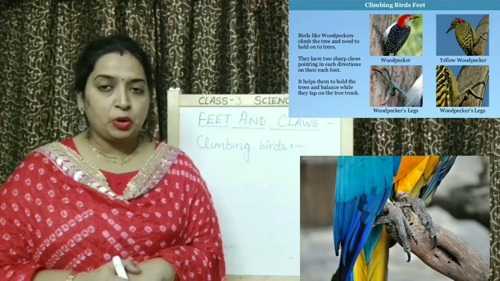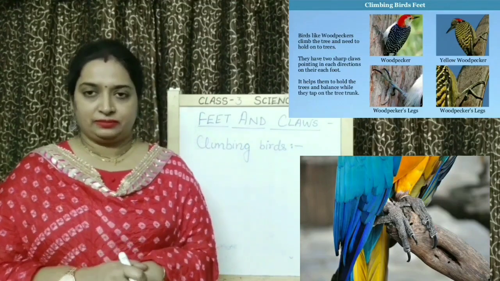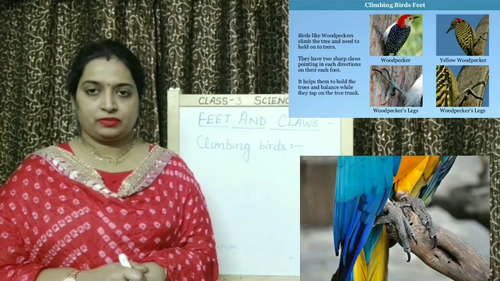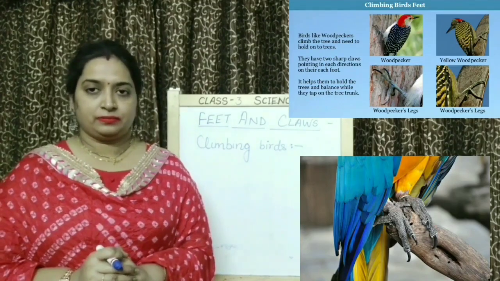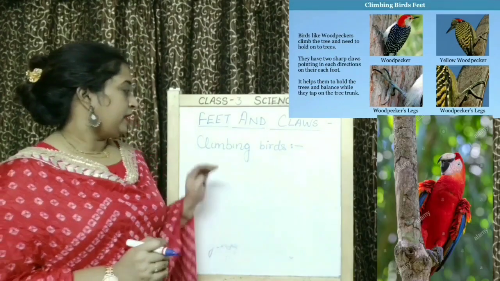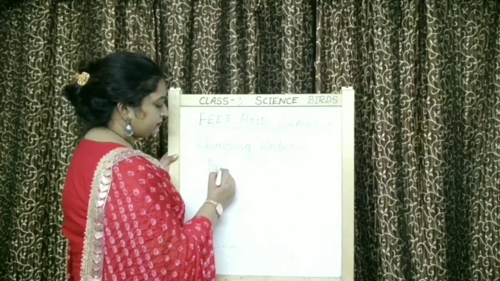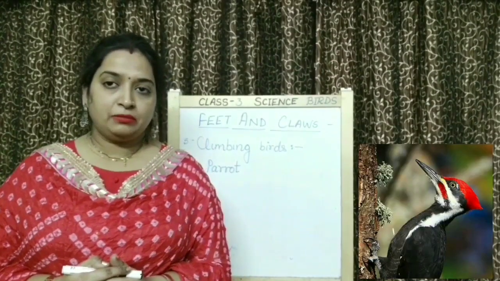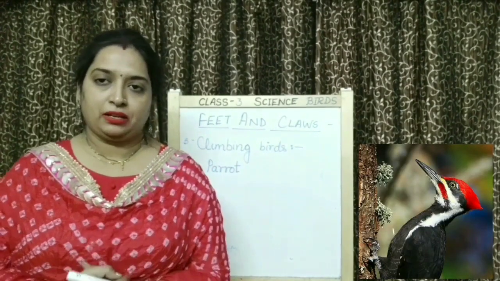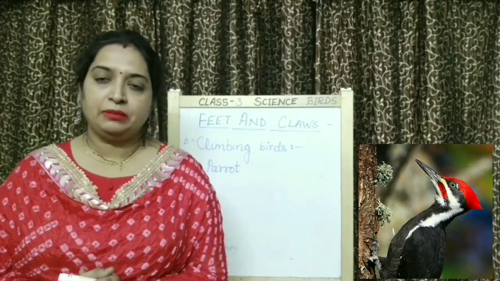And this type of toe arrangement helps them to climb on trees and to hold the branches. So children, different examples of climbing birds are parrot and woodpecker.